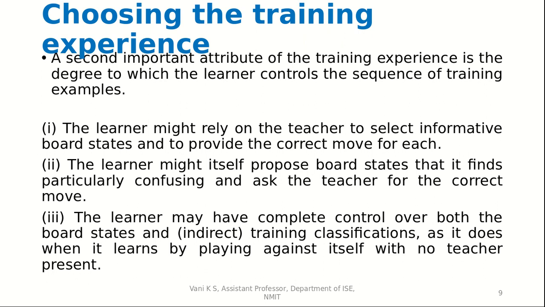The other situation is that the learner is just coming to the teacher when it is confused. So it brings certain board states in which it is confused, and then it asks, "I am not able to understand this particular board state, can you help me?" So this is the second state. The third state is that the learner has complete control over its learning. So it plays against itself and there is no teacher present, so it is basically teaching itself.